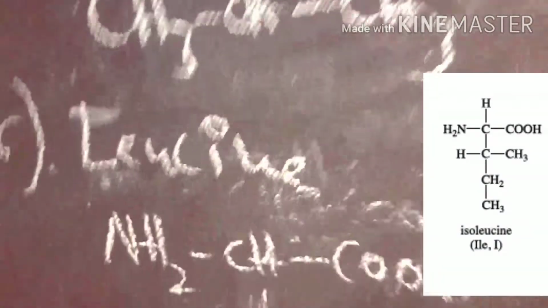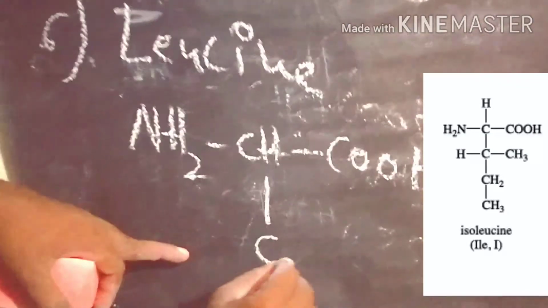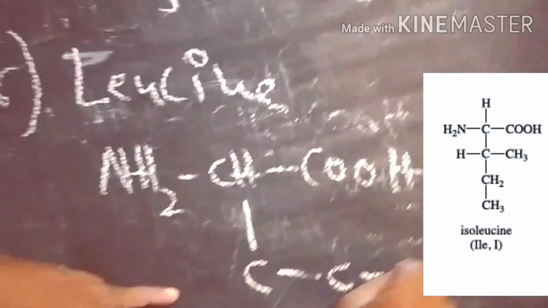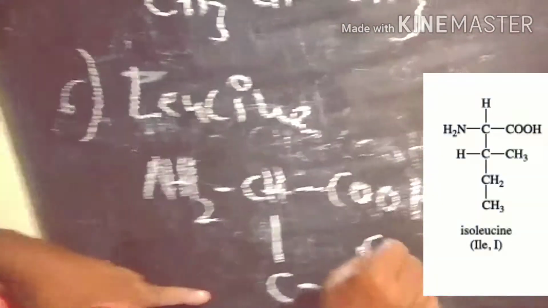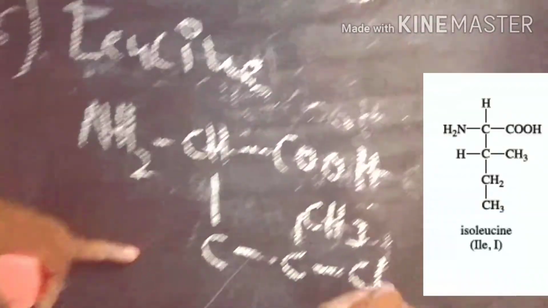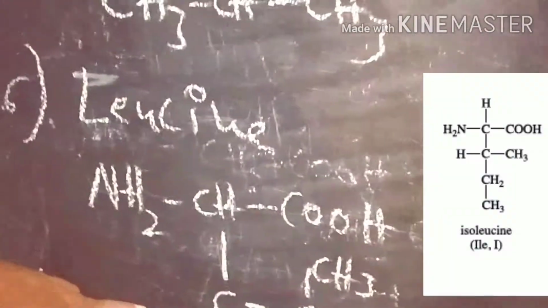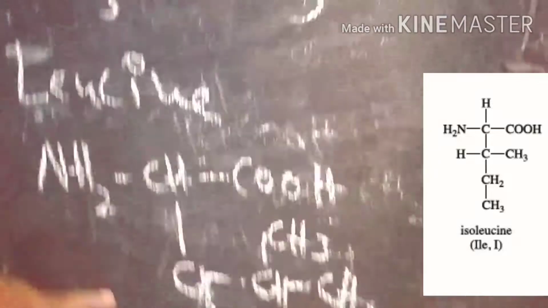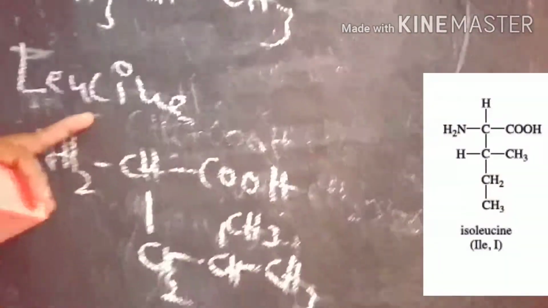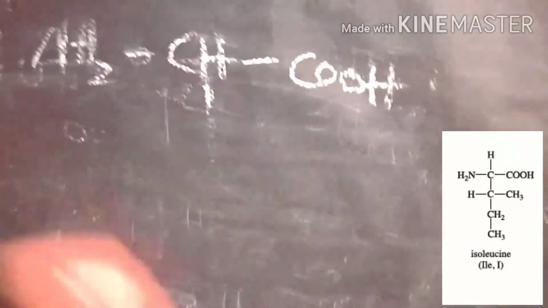So here leucine contains 4 carbons, an isobutyl group. So this is the isobutyl group substitution in leucine. So the next one, isoleucine.